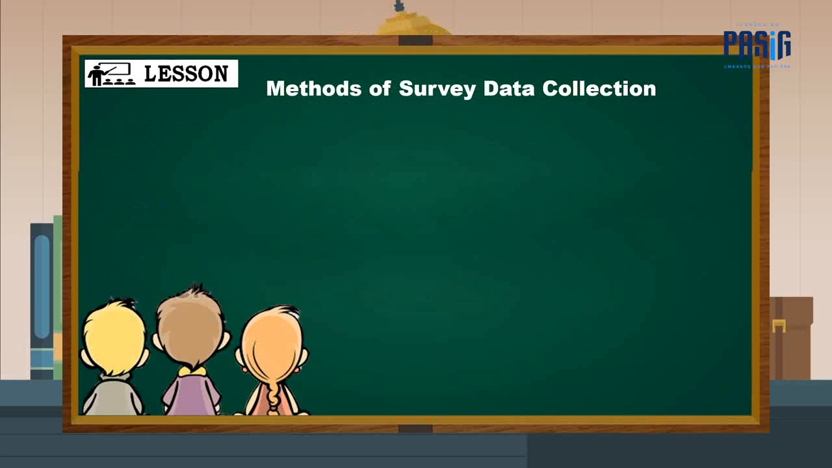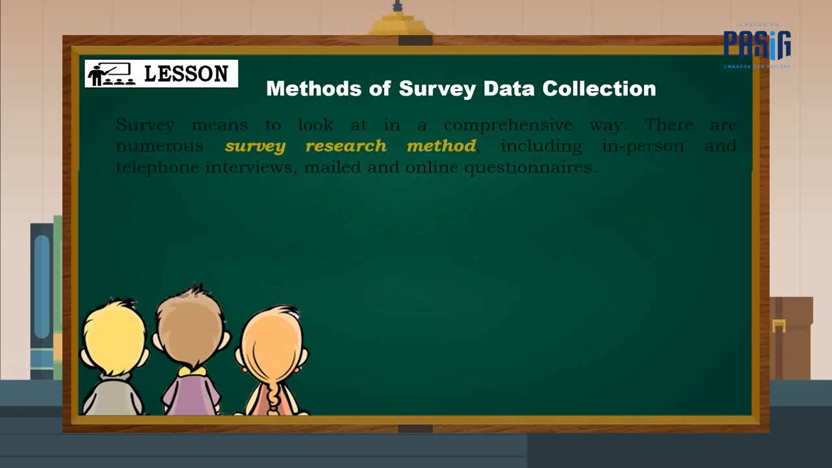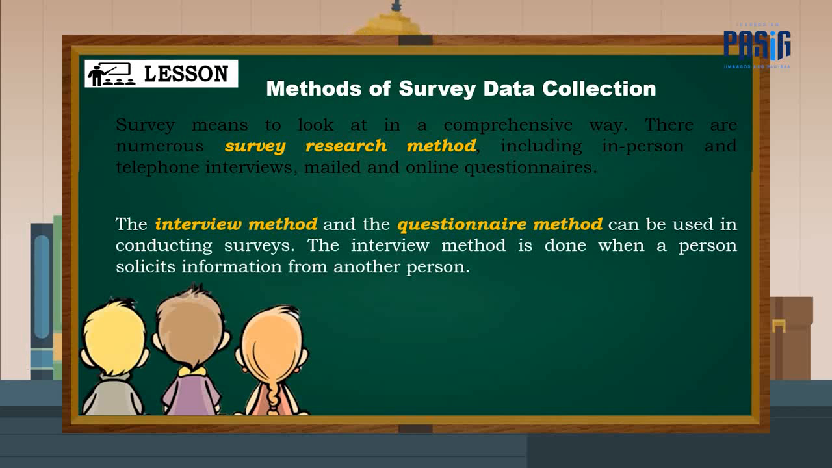Let us discuss methods of survey data collection. Survey means to look at in a comprehensive way. There are numerous survey research methods, including in-person and telephone interviews, mailed and online questionnaires. The interview method and the questionnaire method can be used in conducting surveys. The interview method is done when a person solicits information from another person.